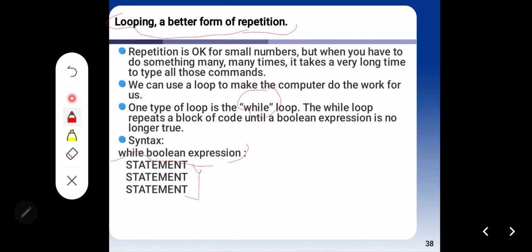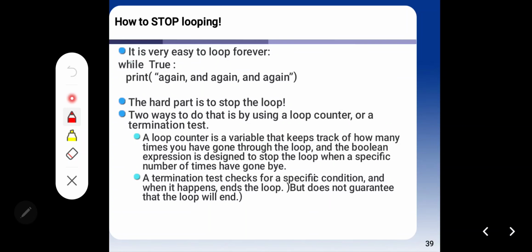This is the syntax, while true, print again and again and again, and the problem is how you can stop this looping.